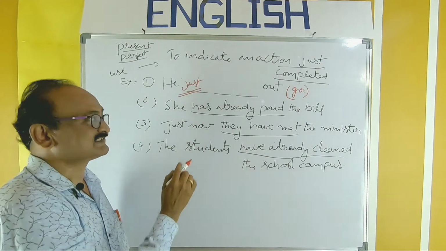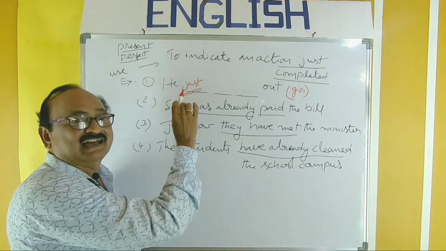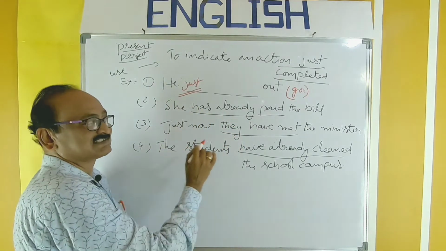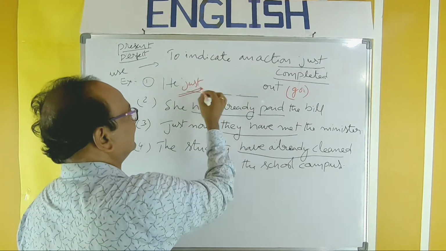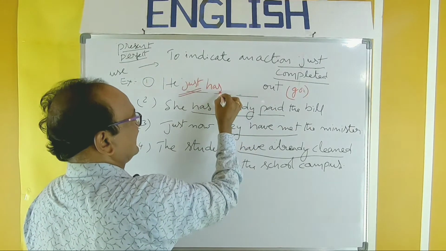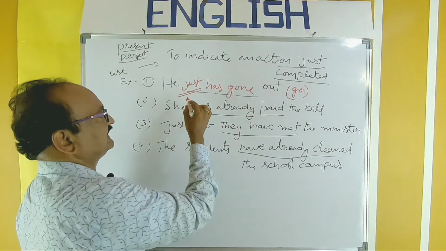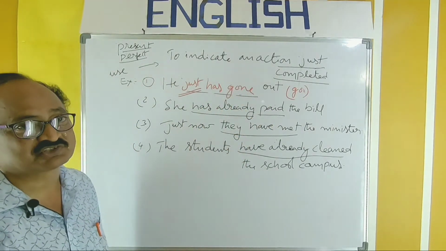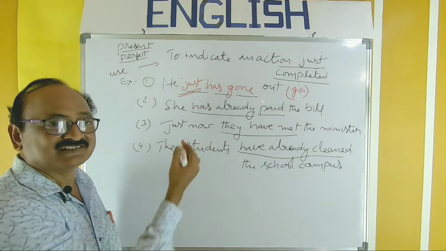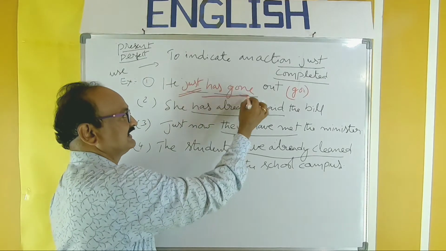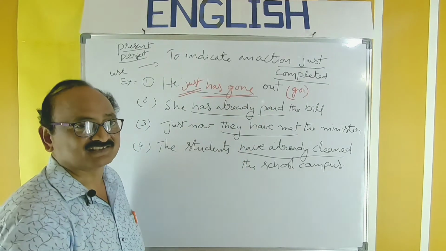Anyway, just recall it once again. Subject, have or has, past participle form. So, just is there, verb is given there, he. So, has gone. He just has gone out. And of course, you may read, he has just gone out. But this should be the answer in the examination.